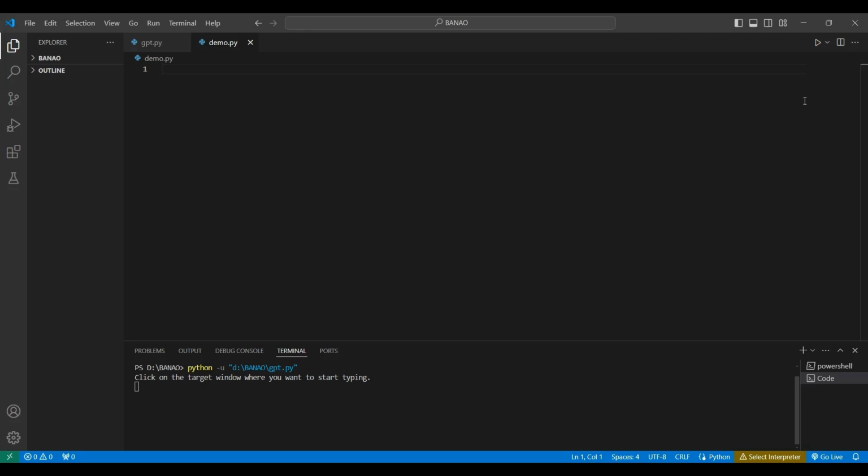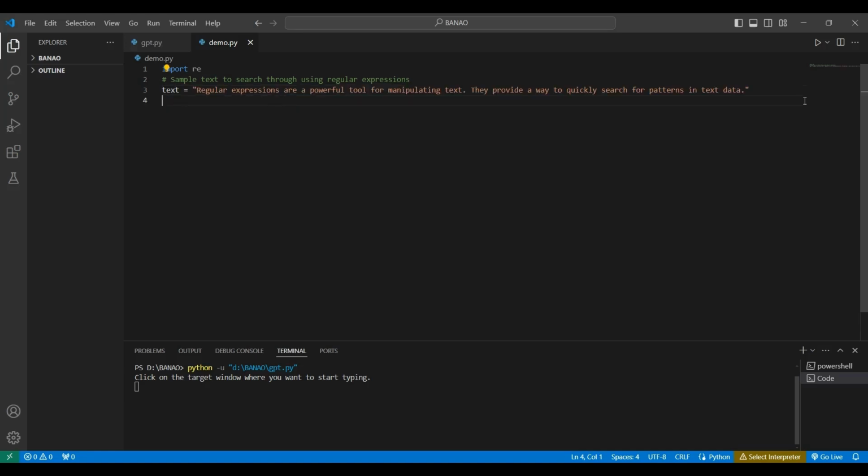Regular expressions are a powerful tool for manipulating text data in various programming languages. In this Python code snippet, we are utilizing the re module to leverage regular expressions functionalities. First, we initialize a sample text that we want to search through for a specific pattern. In this case, we set text to a sample sentence about regular expressions. We then define a regular expression pattern using the r syntax to search for the phrase regular expressions, which is the exact case of the text.